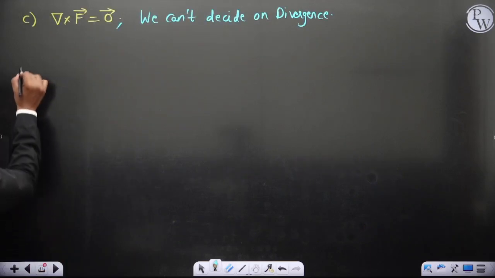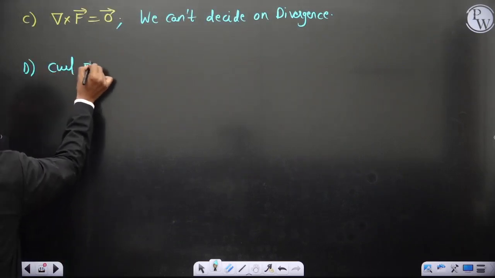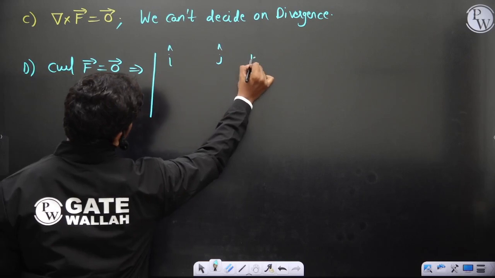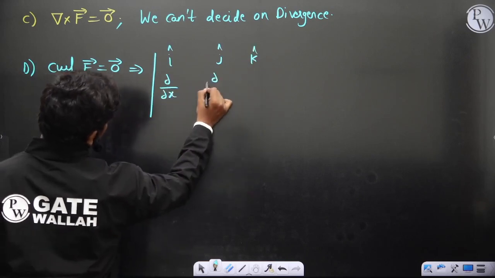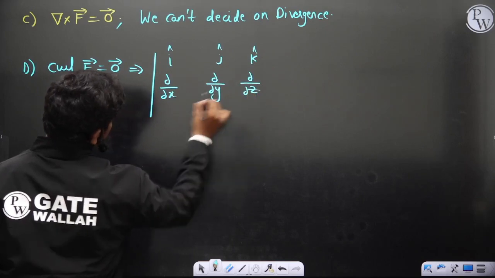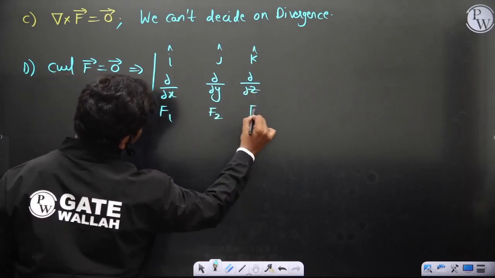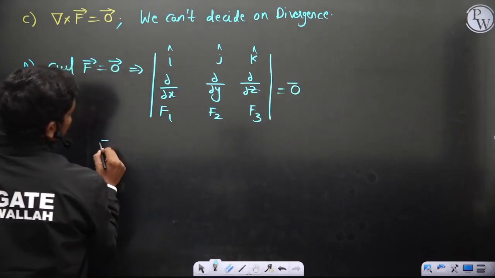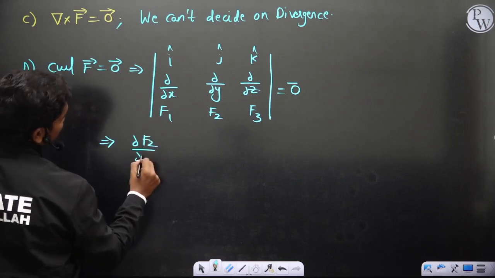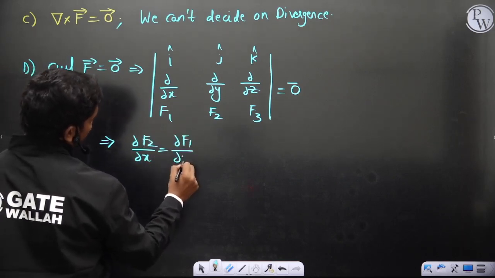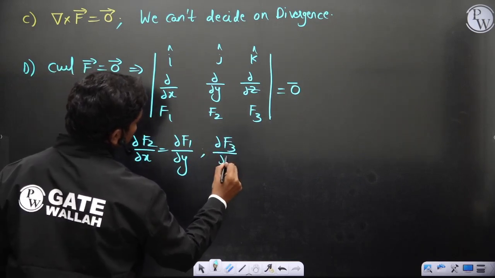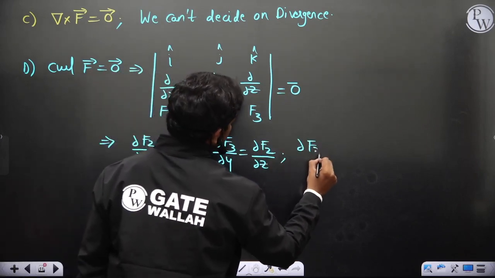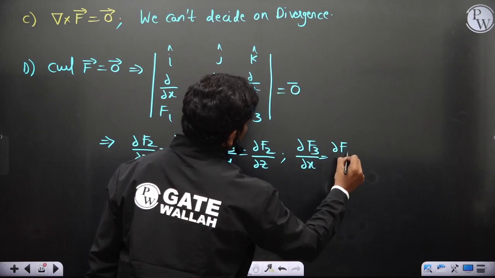So if curl of f is 0, the determinant with rows i j k, dou by dou x, dou by dou y, dou by dou z, and f1 f2 f3 is equal to 0 bar. Then dou f2 by dou x equals dou f1 by dou y, dou f3 by dou y equals dou f2 by dou z, and dou f3 by dou x equals dou f1 by dou z.